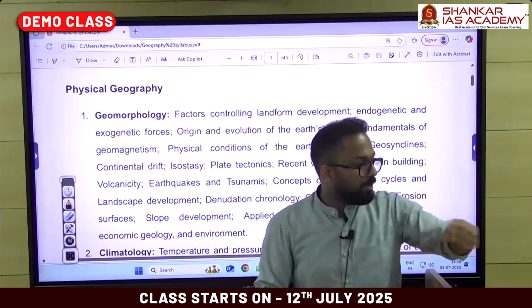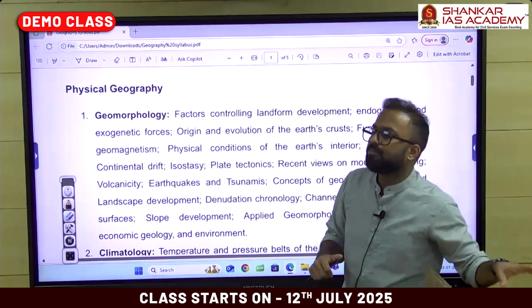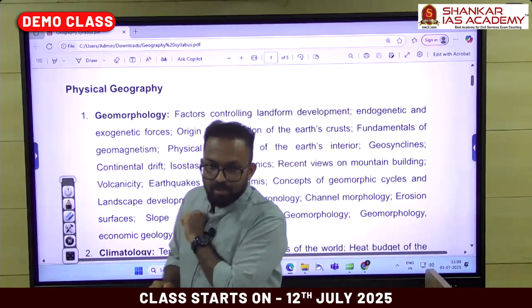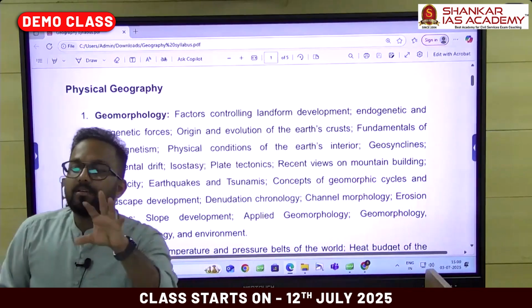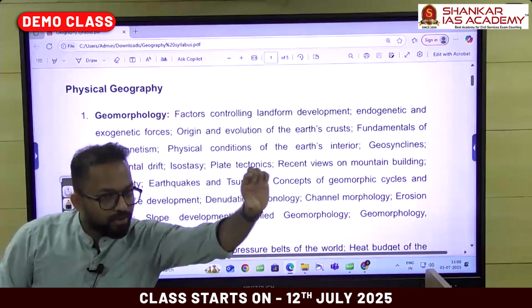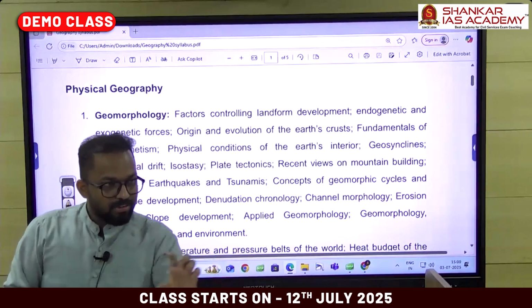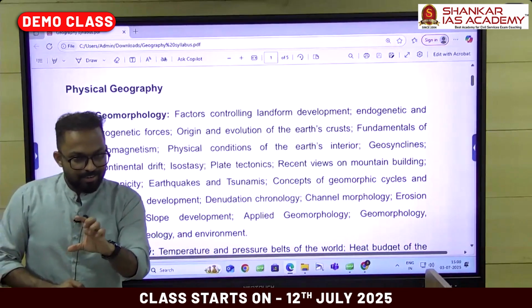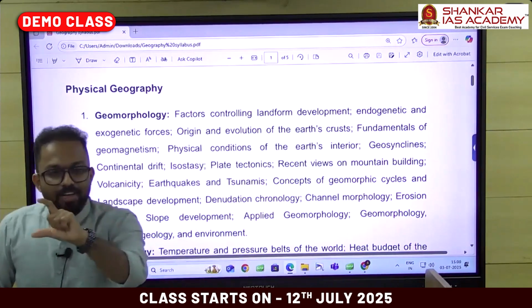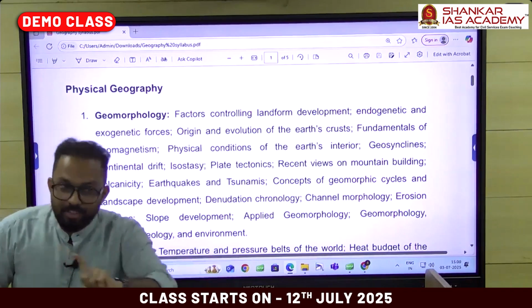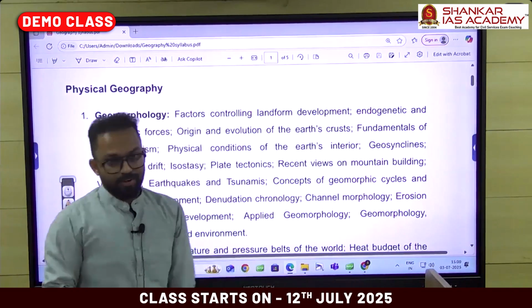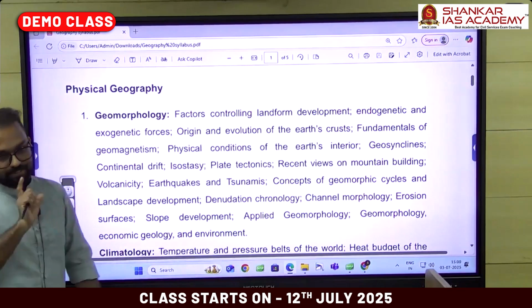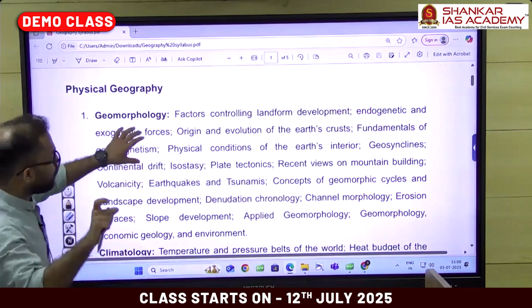This is a classification of Earth's interior based on chemical properties. Apart from that, there is another classification based on physical properties: lithosphere, asthenosphere, mesosphere, pyrosphere and barysphere. We'll be discussing all these things.